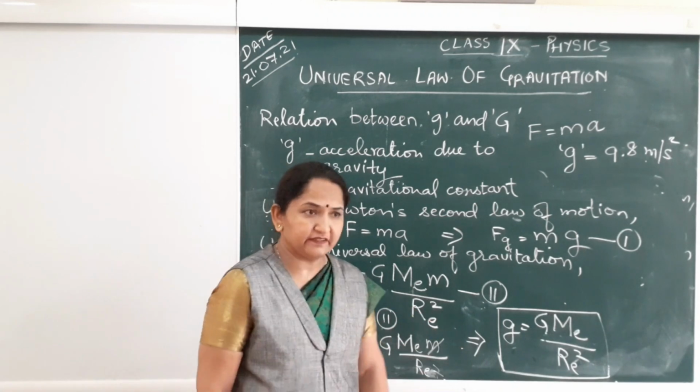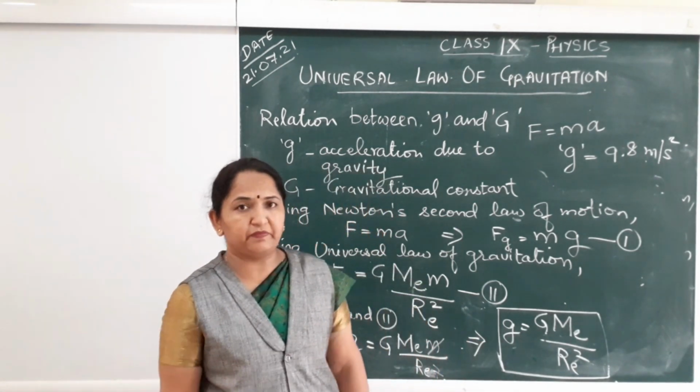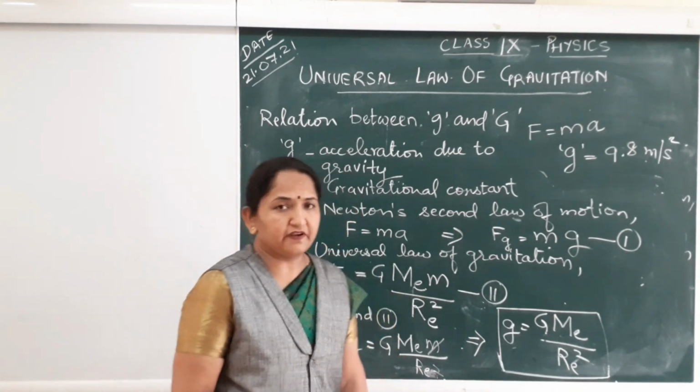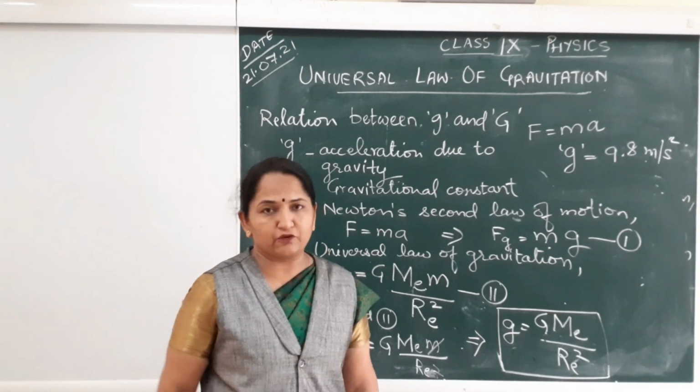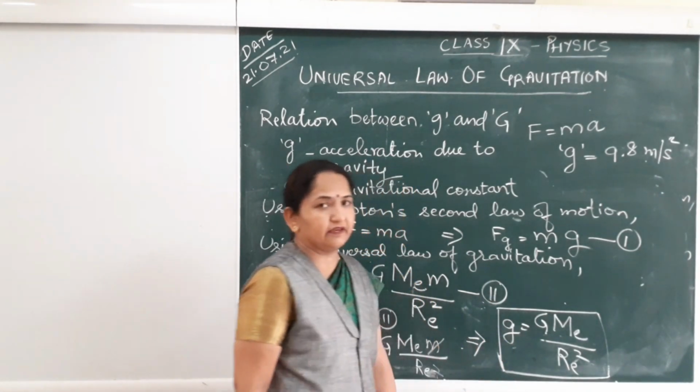And acceleration due to gravity also varies from place to place. It is different on the poles and on the equator. It is maximum at the poles and minimum at the equator.